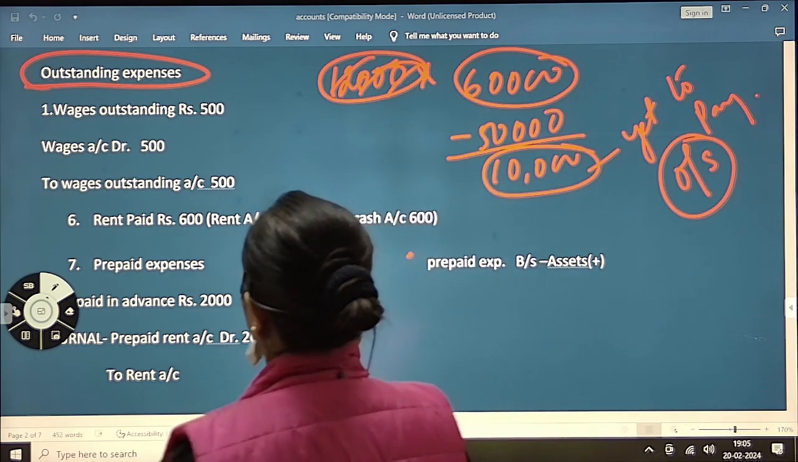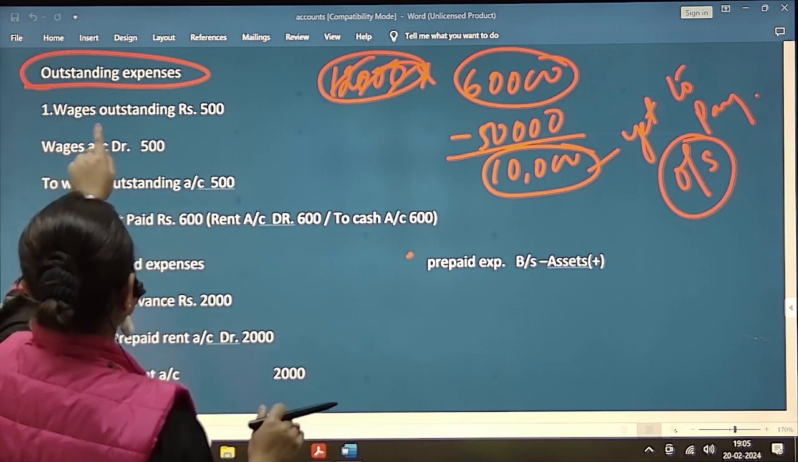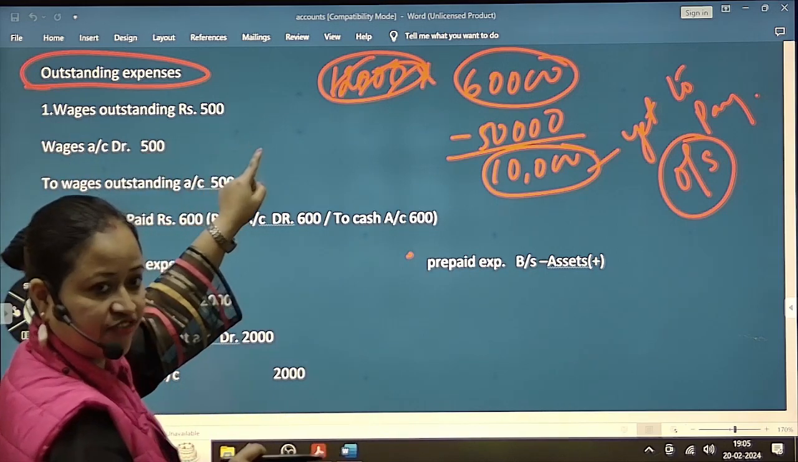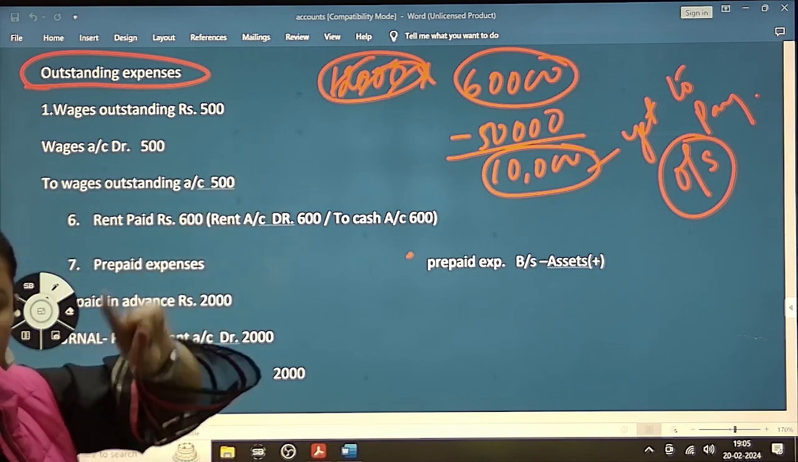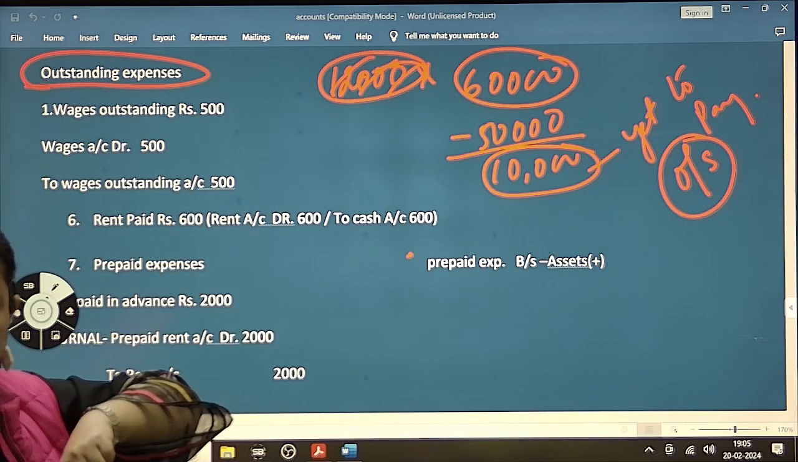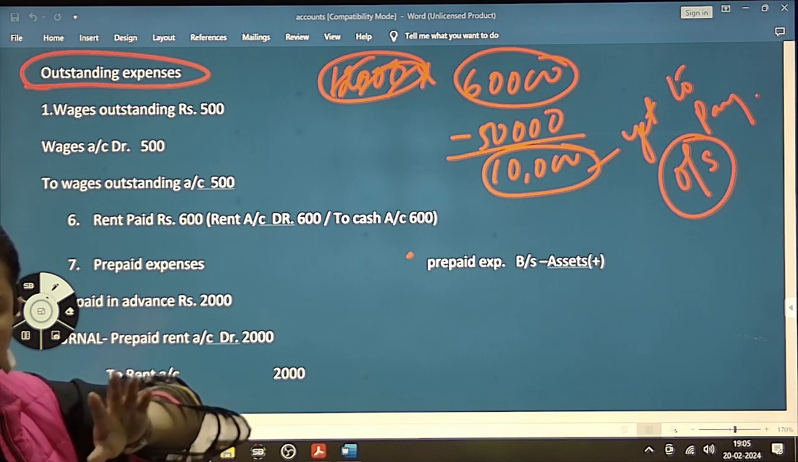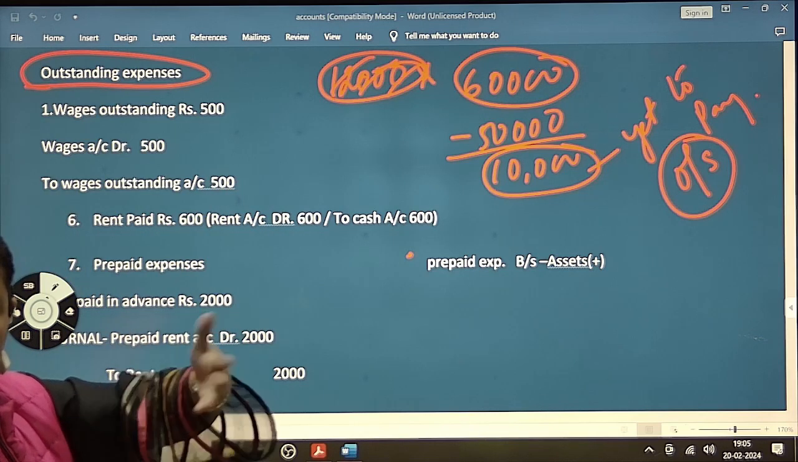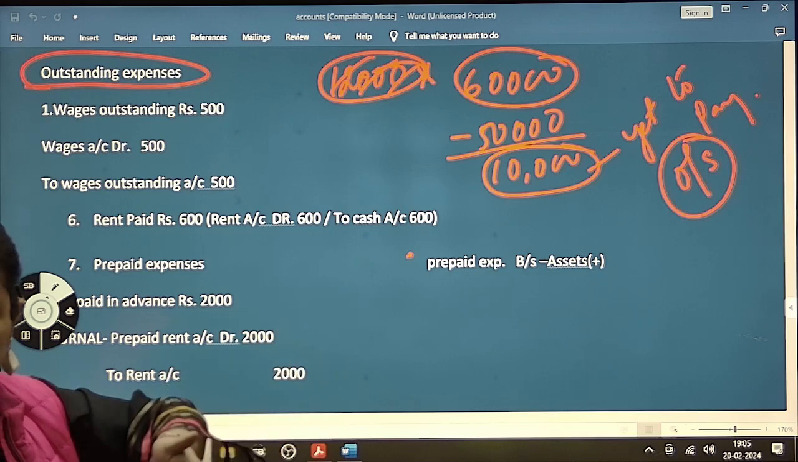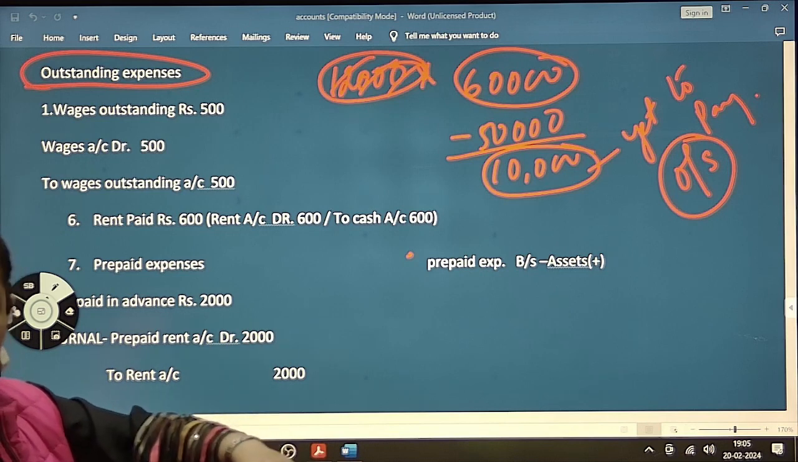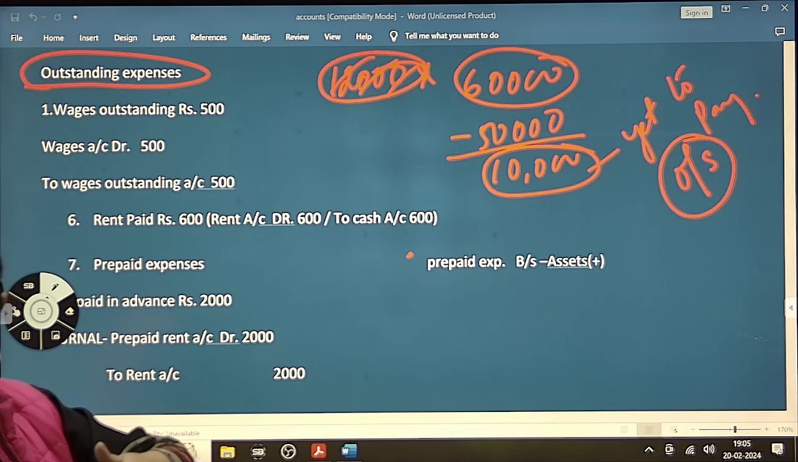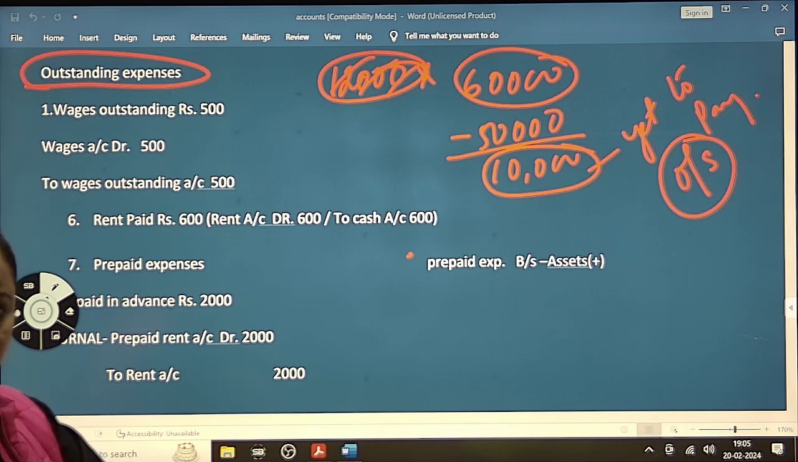So here, wages outstanding rupees 500. In case it is wages paid rupees 500, then what is the journal entry? Wages paid: debit is wages. Whenever we are paying, cash is going out, so we have to credit cash. So it will be wages account debit to cash account.